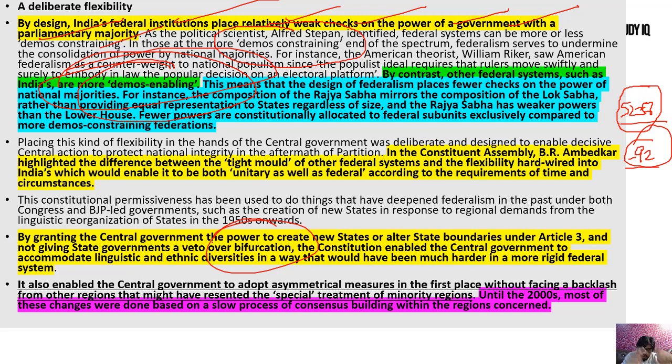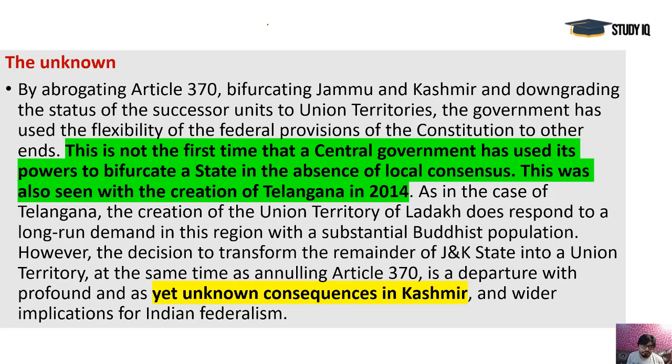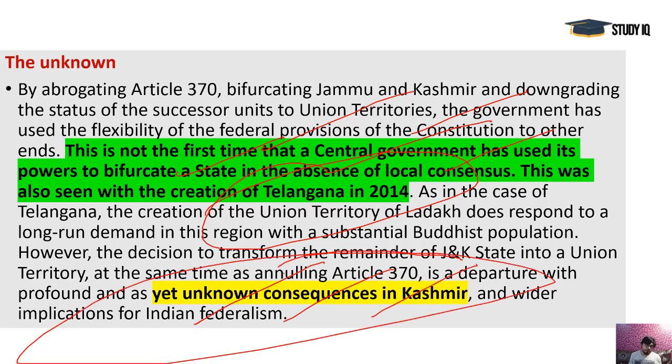But blocking the people and then turning their state into a union territory, that's the dilution of the federal feature, and the stripping of their specific powers, autonomy and special status altogether. That was the bigger problem here, and that's why the writer says it is not demos enabling, it is more demos constraining. So this is not the first time that the central government has used its power to bifurcate a state in the absence of local consensus. We did that in the case of Telangana, but it was made a state, not a union territory, as I told you. So there are unknown consequences in Kashmir, and this will be an issue.